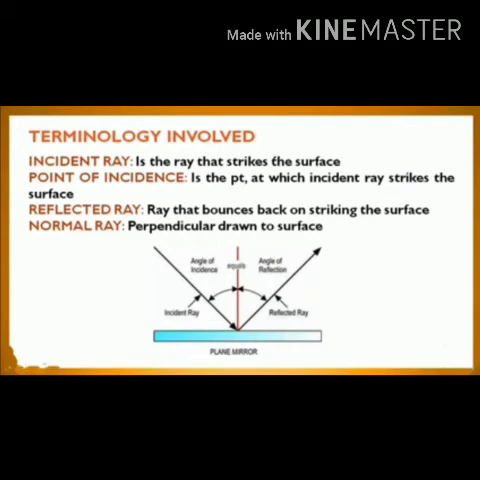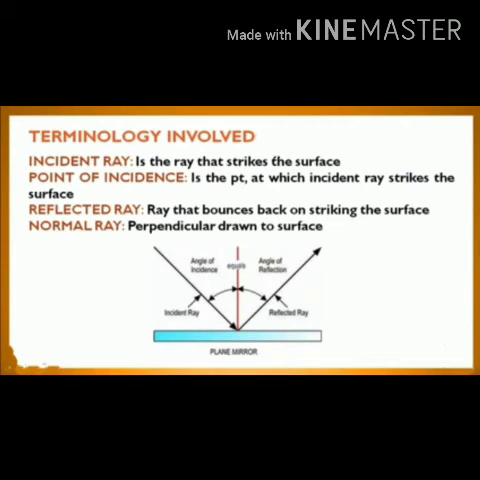The very first one is incident ray. The ray of light which falls on the mirror surface is called incident ray. The ray of light means, through the torch we are allowing, the torch is the source of light. So through that torch, when a ray of light passes through the comb, that opening, that ray of light is known as incident ray.